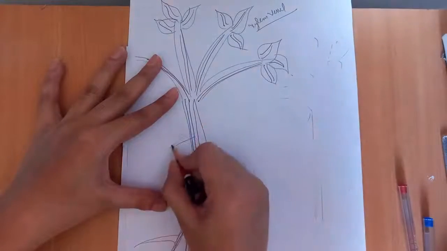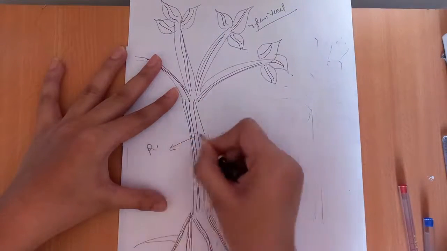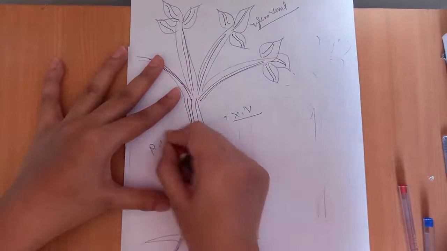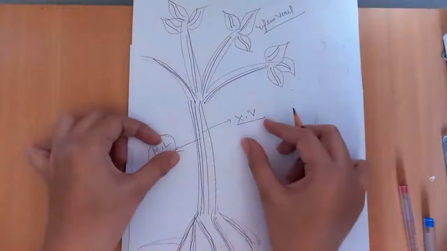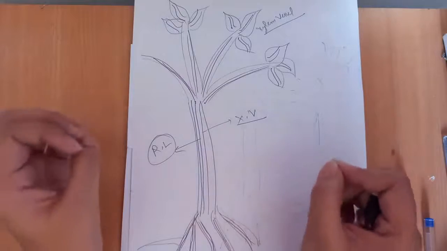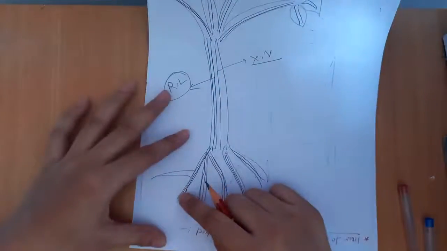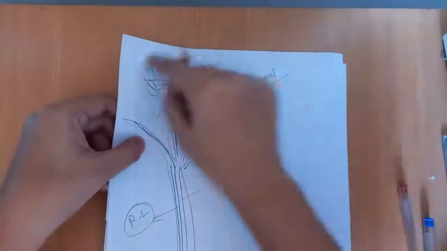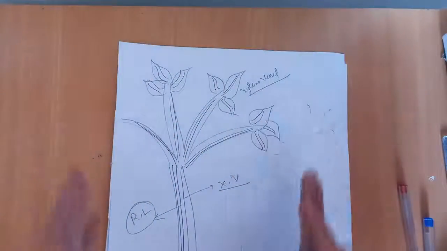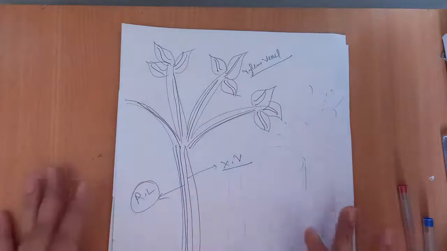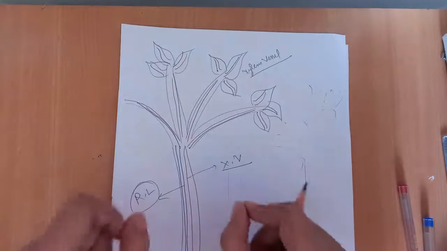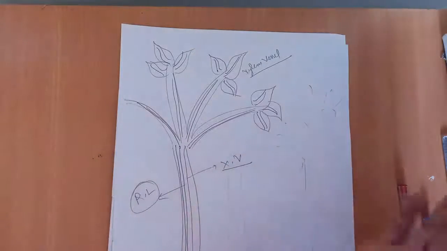Students, this is the arrangement of xylem and phloem vessels that makes the transport system of the plant. Blue color tubes are called phloem and red color tubes are called xylem vessels. This is the xylem vessel and this is the phloem vessel. These two long tubes are spread through the whole plant, in each part of the plant, starting from the roots to the last part of the plant or tree that contains leaves. Because of these two vessels, materials are transported from one part to another part of the plant.